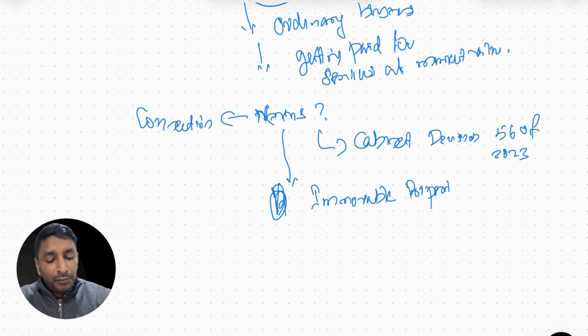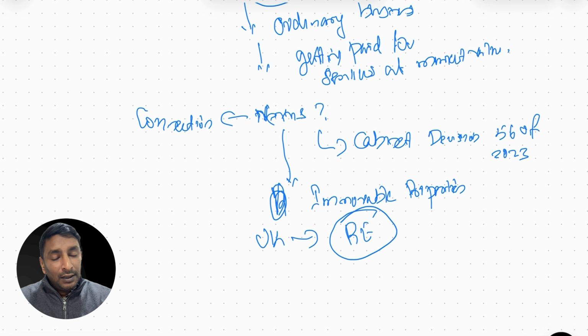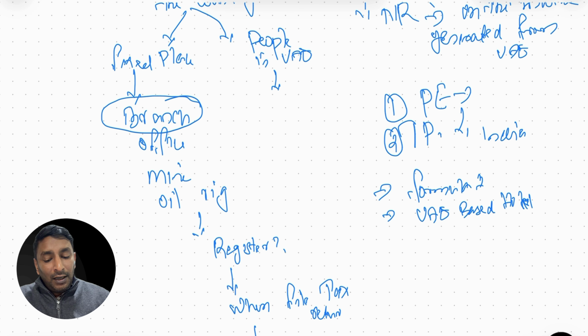immovable properties. Example, if a UK company has a real estate in UAE which is owned by a UK company, this real estate property can be considered as a nexus. So if a foreign company has any immovable property in UAE, it's not always real estate only, it can be any immovable property. Then that foreign company is considered having a nexus in UAE.